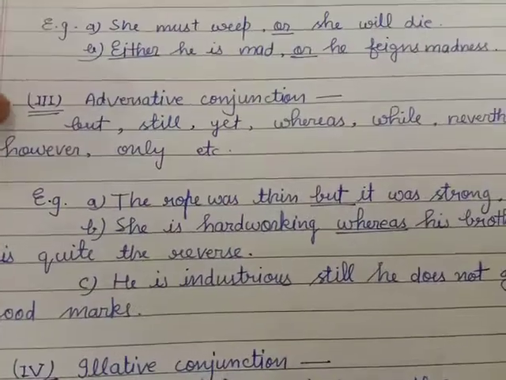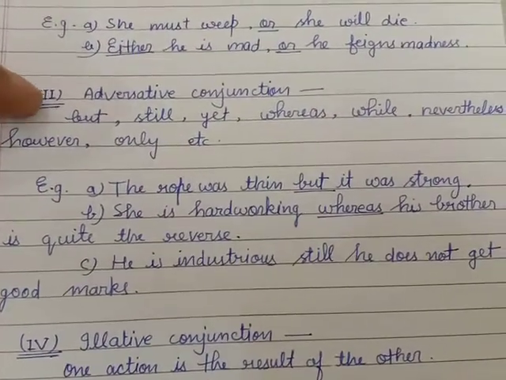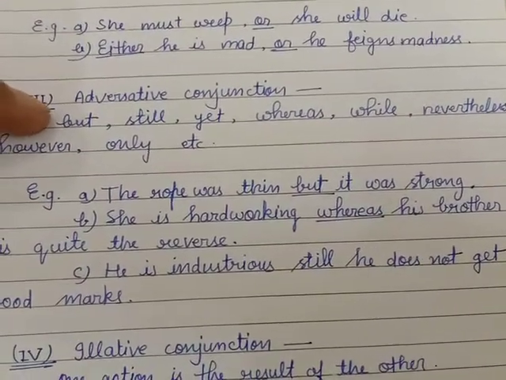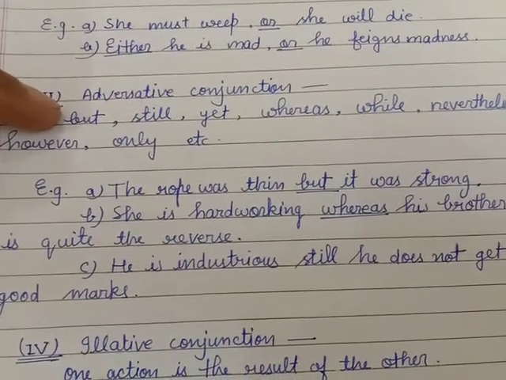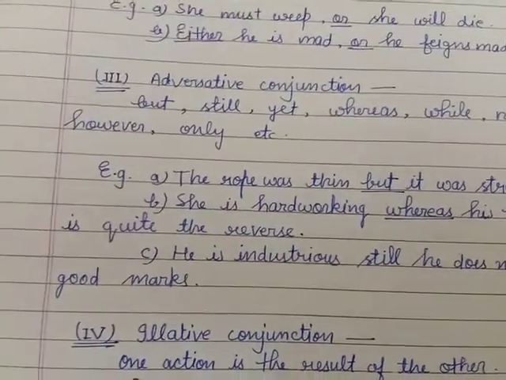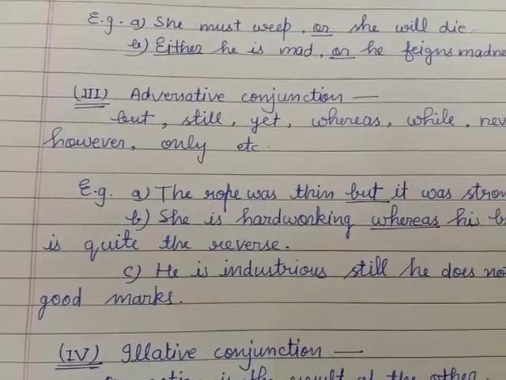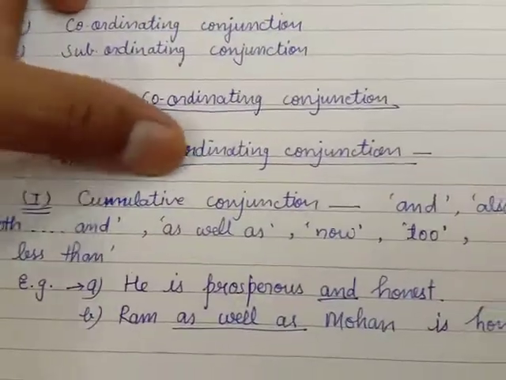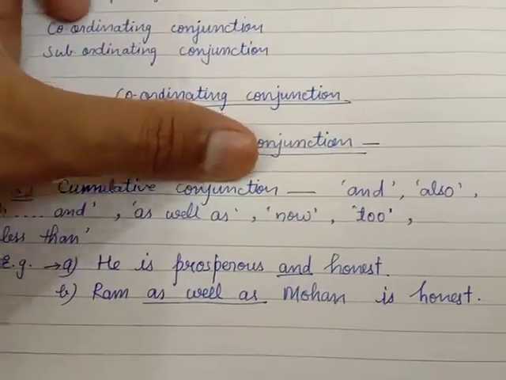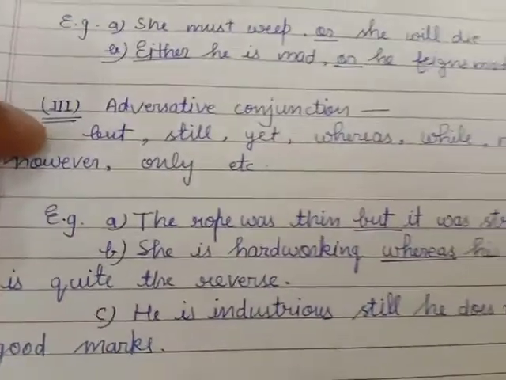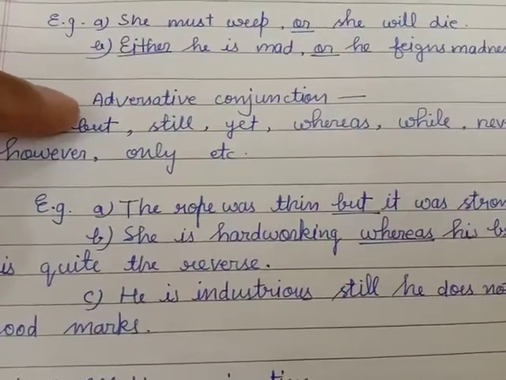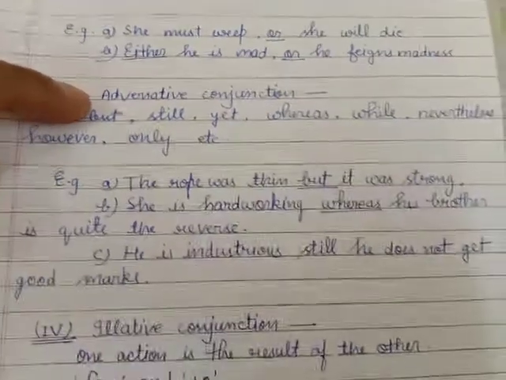The next one is adversative conjunction. Adversative means which have contrast ideas. I had told you earlier that in cumulative conjunction they have similar ideas, and if they have different ideas, then we will use adversative conjunctions.